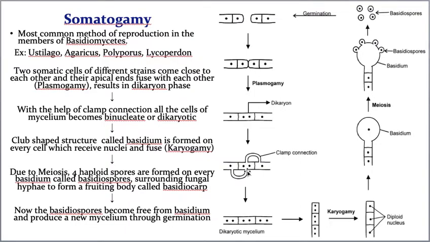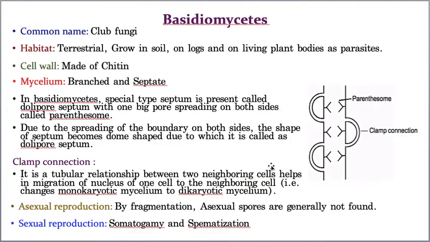Out of the four, one transfers to another cell and another one transfers to the other cell. Out of four, one came here and one went there, so how many are left? Two nuclei are left in each cell. So here the hypha consists of two nuclei present in every cell. Hope you understood? And this is possible only due to the clamp. So clamp connection helps in the transfer of one nucleus to the other cell. Hope you understood what clamp connection means.